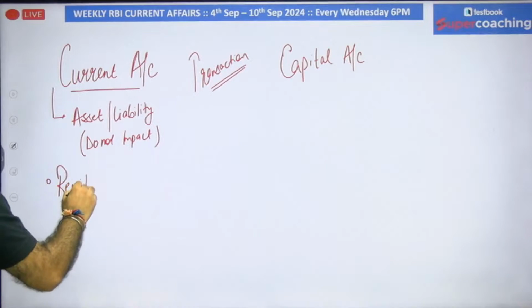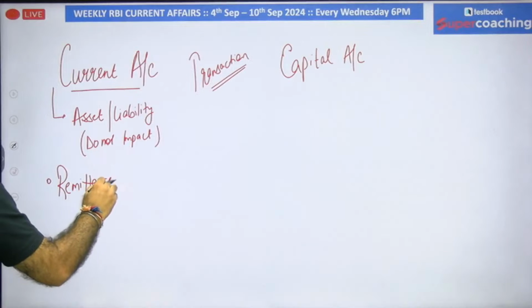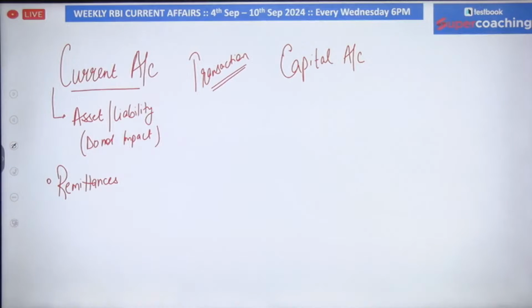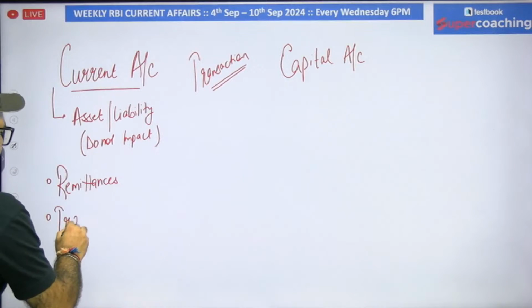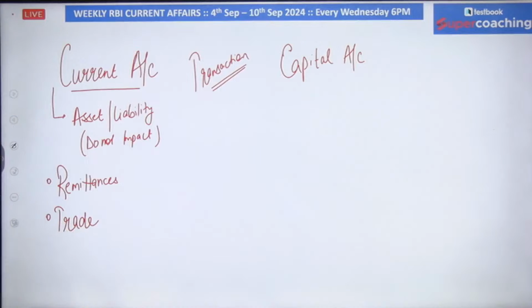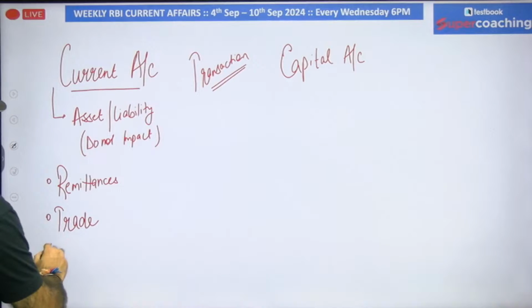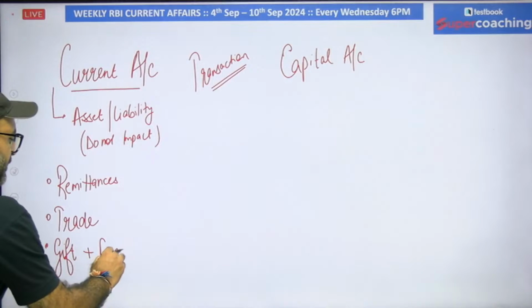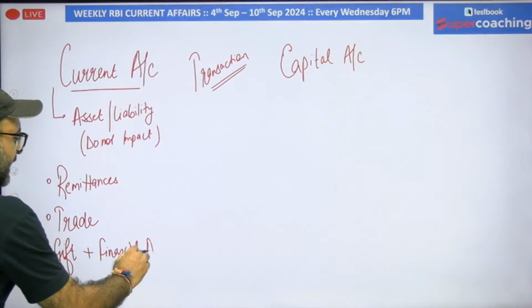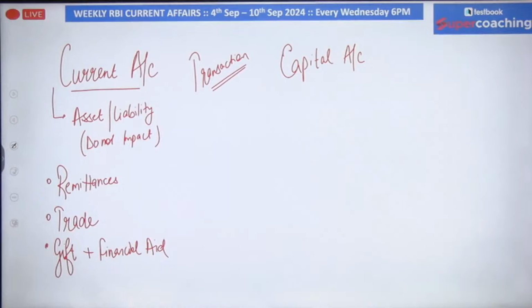If you are transferring funds from one nation to another without any expectation of return, that is a part of current account transactions. Along with that, if you are involved in trade, that is imports and exports, that will be part of current account transactions. If you are sending a gift to someone, or giving financial aid to someone, all these are included in the category of current account.